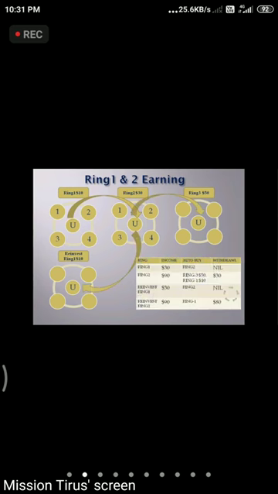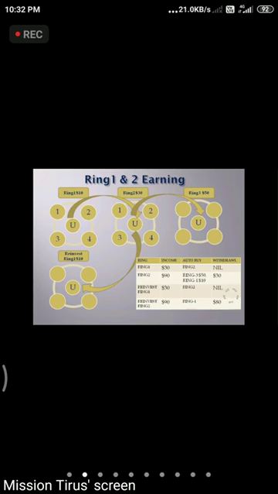As our second ring is completed, which is of $30, there we are going to earn $90. The $50 is going to be invested in the third ring, which is of medium, and again the $30 we are going to withdraw, and the $10 is going to be reinvested in the first ring, which is of $10. In this way, the first and second rings work for the lifetime, over and over. There is no limit. It goes on for the lifetime.